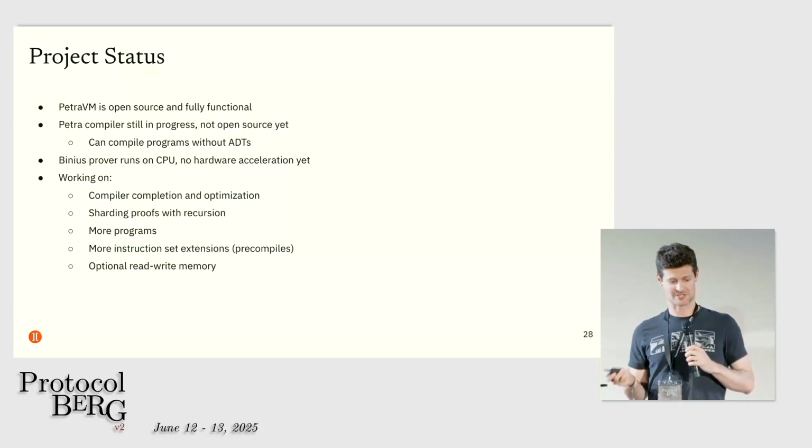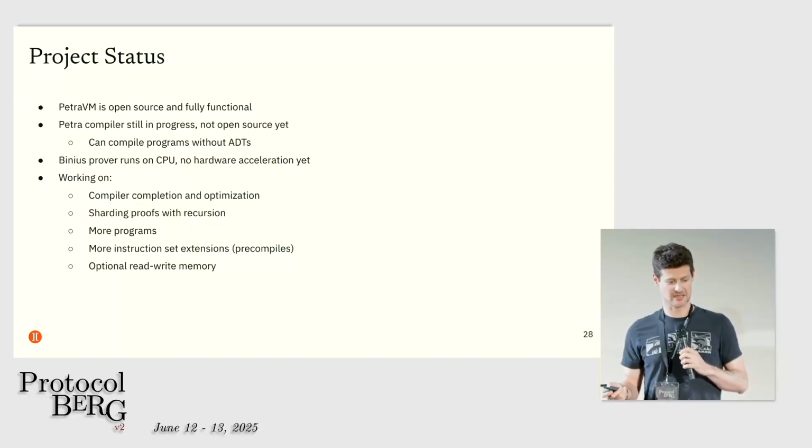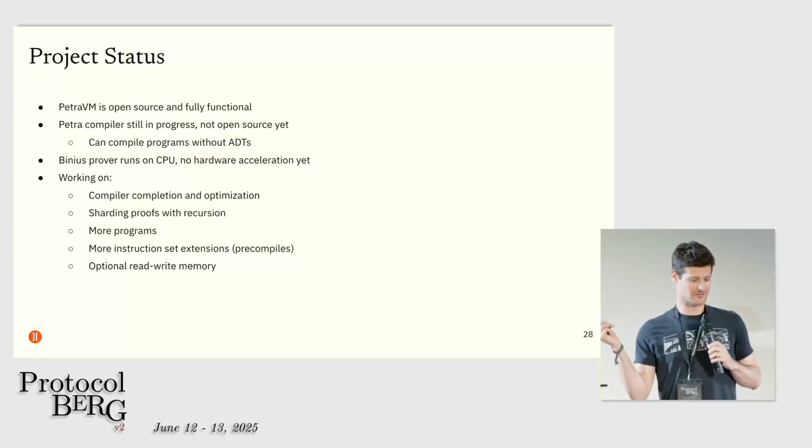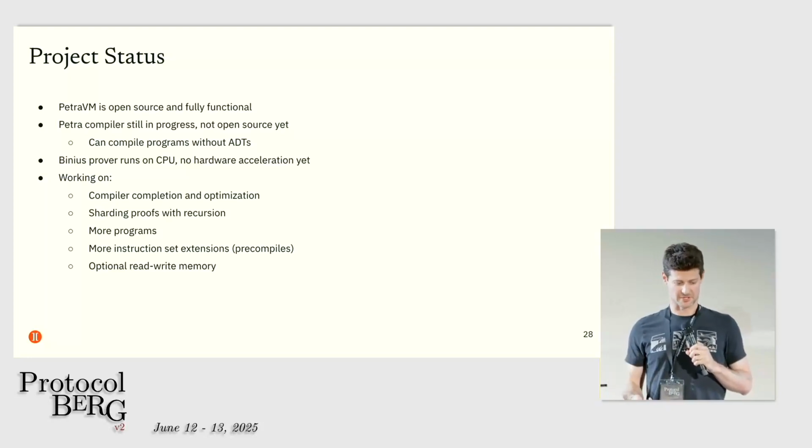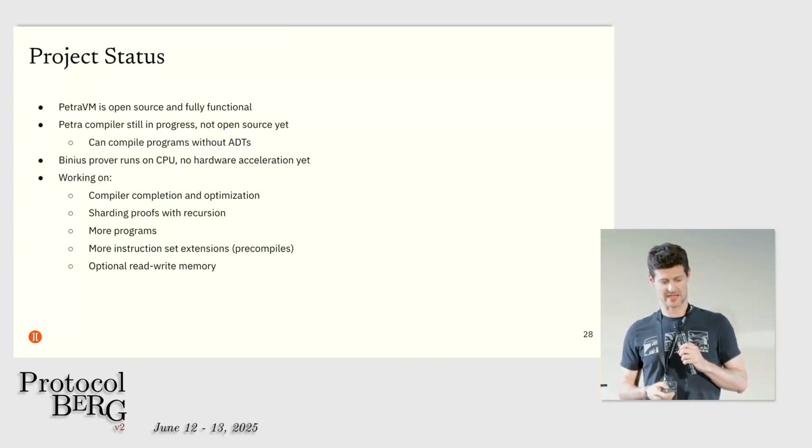And the project status is the Petra VM is open source. It's functionally complete. The compiler is still in progress. We can compile programs that don't have algebraic data types today. We're working on a bunch of things, including finishing the compiler, optimization, sharding proofs, the recursive program to recursively verify Binius proofs, and we want to add in optional read-write memory.